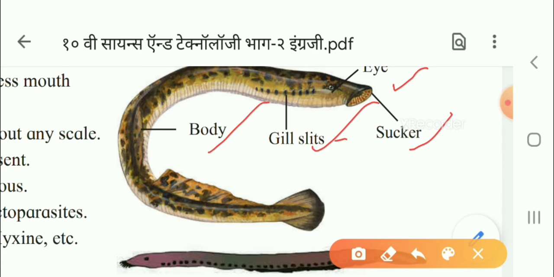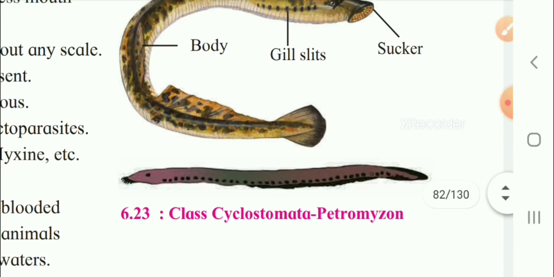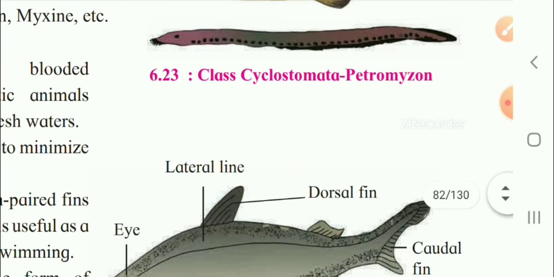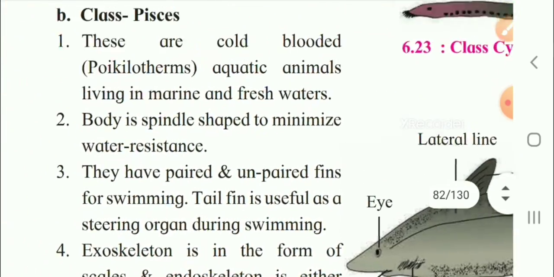It is their body. So this is all about the class Cyclostomata. This structure is of the organism Petromyzon. Now, let us come to the next topic. This is class Pisces.